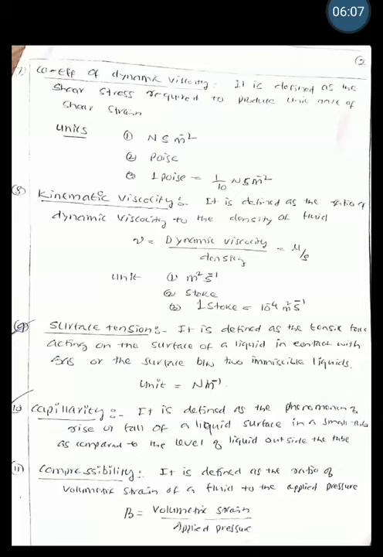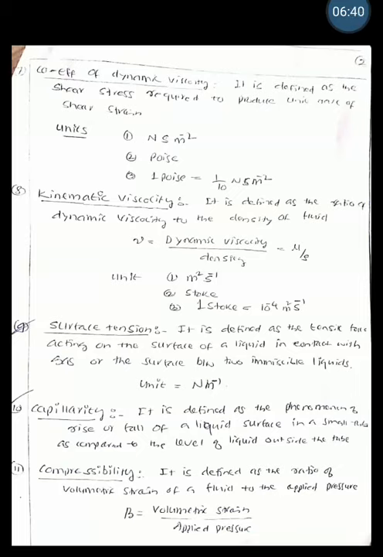Another viscosity type is kinematic viscosity, which is defined as the ratio of dynamic viscosity to the density of fluid. That is, nu is equal to dynamic viscosity divided by density. Hence the unit is meter square per second, or it is also known as stoke, and 1 stoke is equal to 10 raised to minus 4 meter square per second. Another commonly used definition is surface tension.